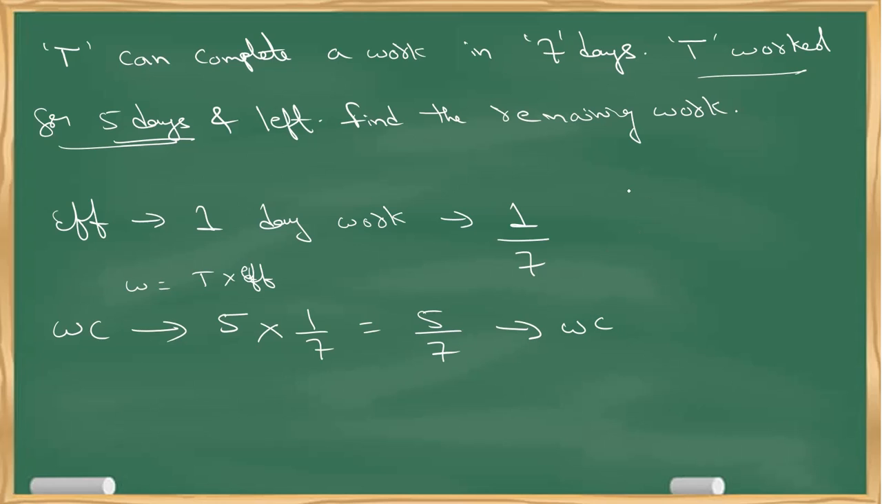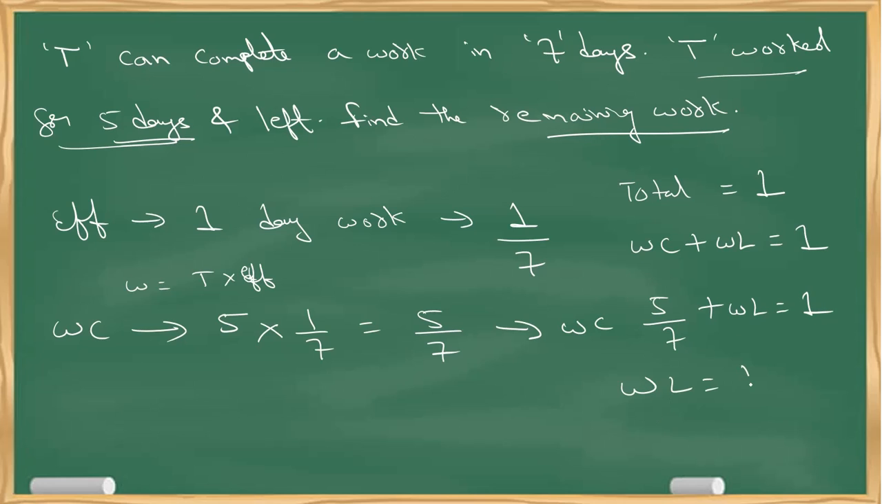Now we already know total work is always equal to 1. Total work means work completed plus pending work, that is work left, is 1. Now what is work completed? 5 by 7 plus work left equal to 1. So they are asking remaining work, that is work left equal to 1 minus 5 by 7. So the answer is 2 by 7. So that means out of 7 parts, 5 parts are completed and 2 parts are yet to be completed or left out. Understood?